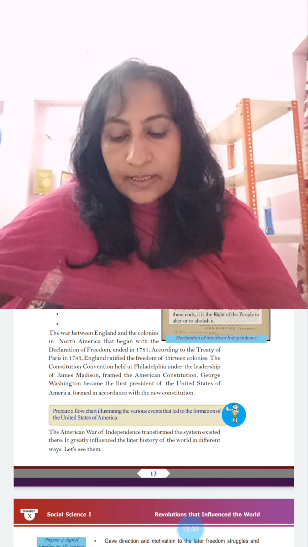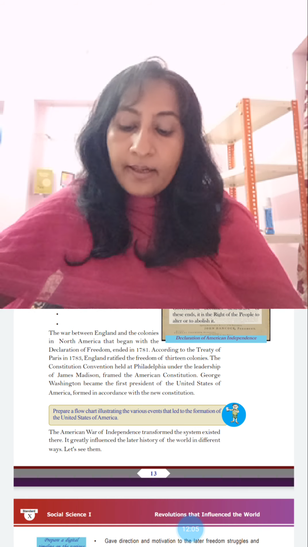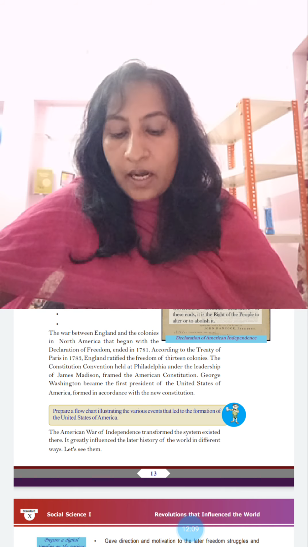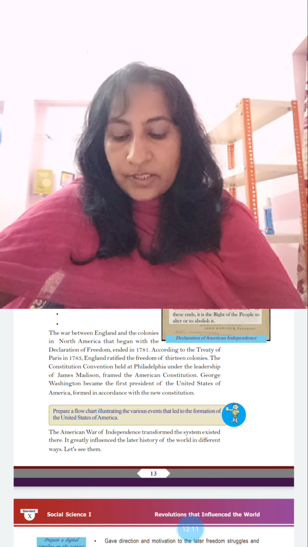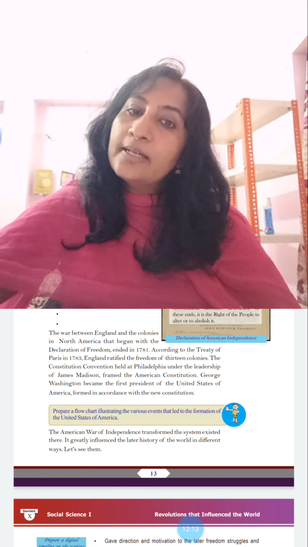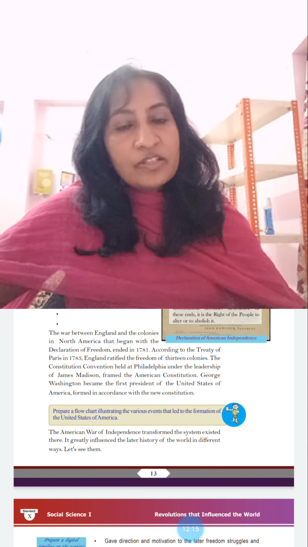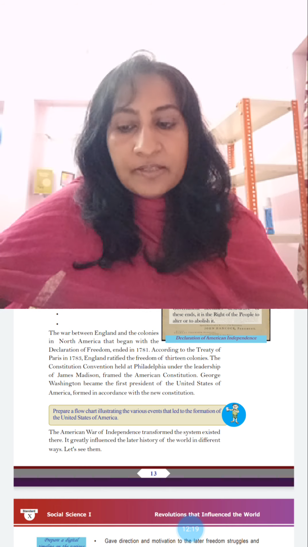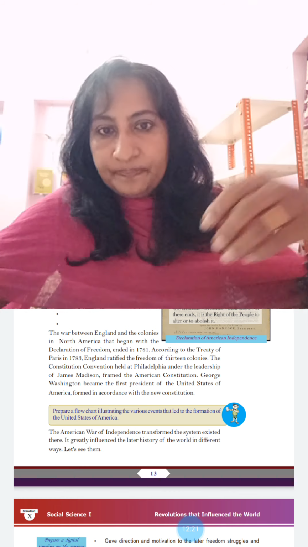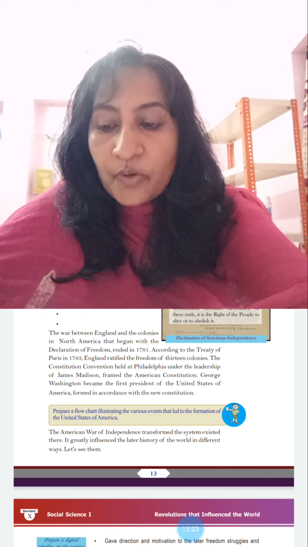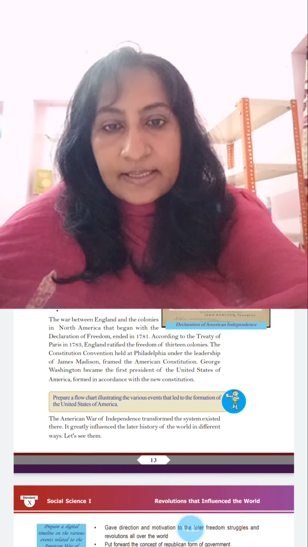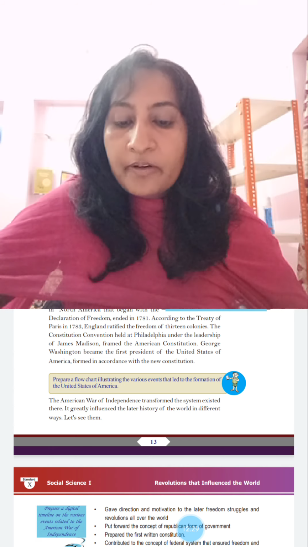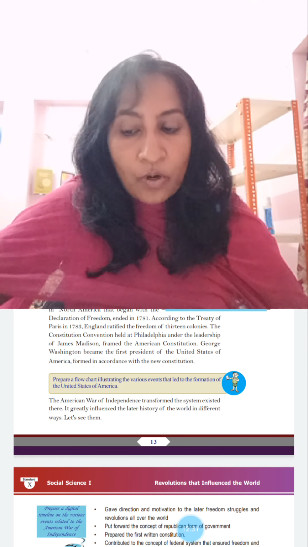The war between England and the colonies in North America that began with the Declaration of Freedom ended in 1781. According to the Treaty of Paris in 1783, England ratified the freedom of the 13 colonies. The Constitutional Convention held at Philadelphia under the leadership of James Madison framed the American Constitution. George Washington became the first president of the United States of America, formed in accordance with the new Constitution.